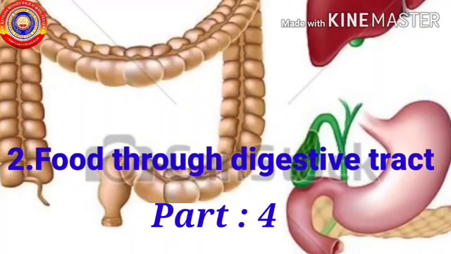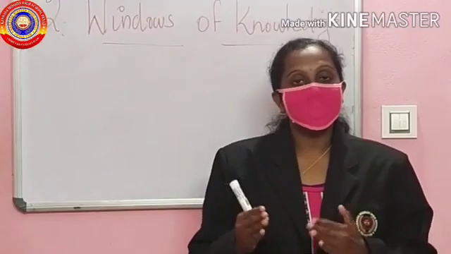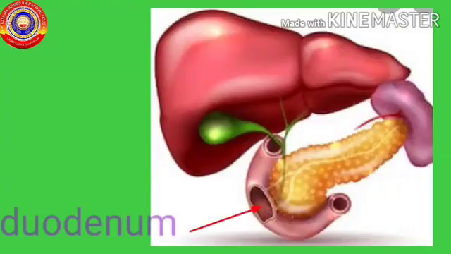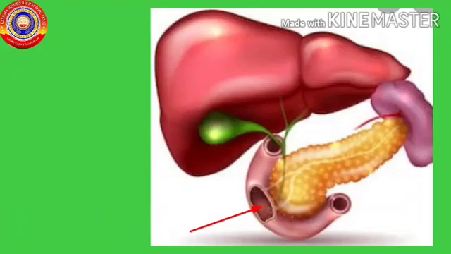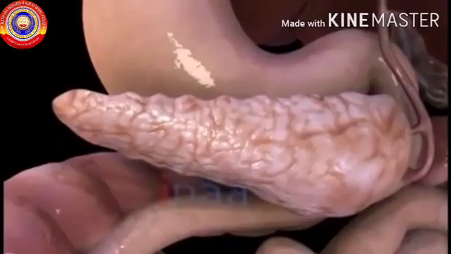Our second chapter, Food through Digestive Tract. In the last section, we learned how digestion takes place in the stomach. This digested food reaches the duodenum. So, what do you mean by duodenum? The initial part of the small intestine is called the duodenum.